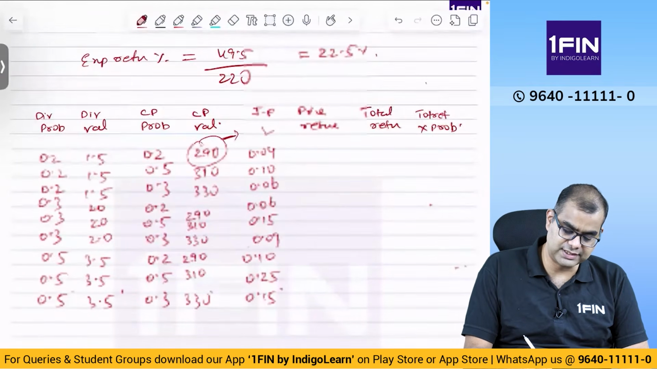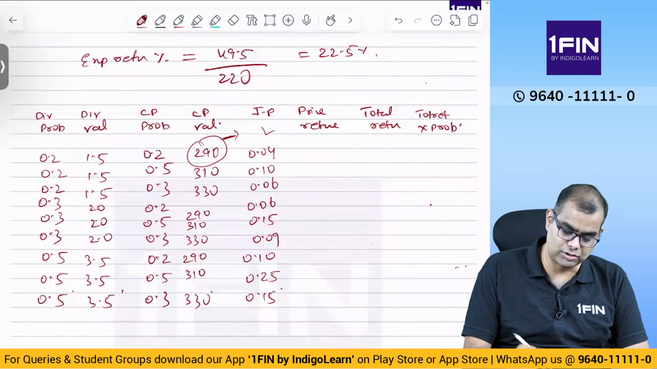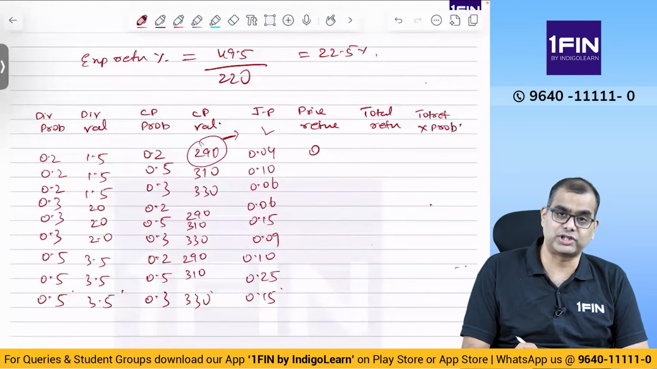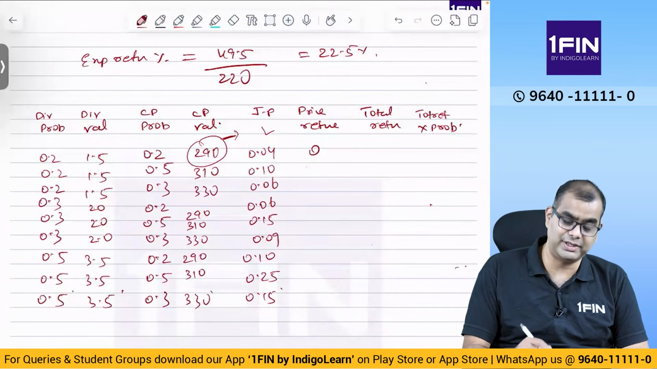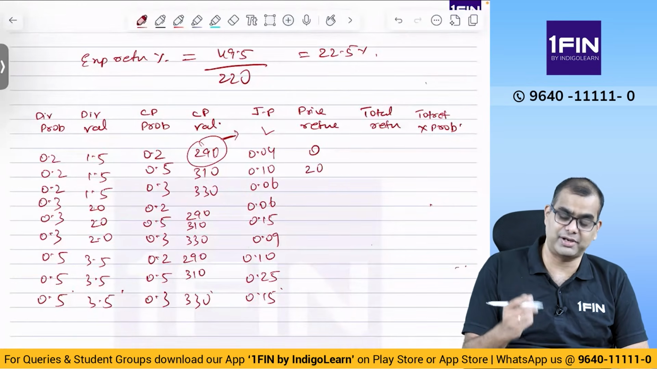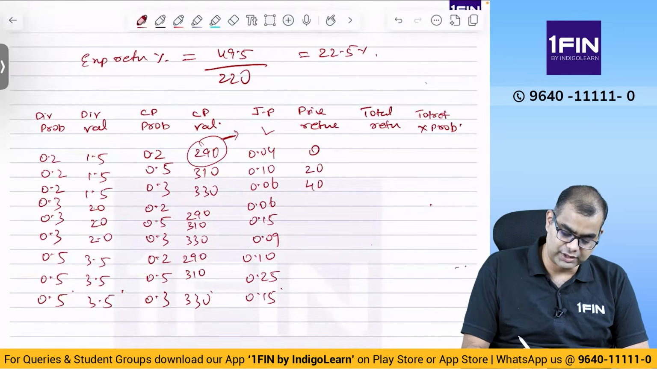So here the price return in the first case will be 0. But in the second case, it has gone up to 310. So what is the price return? Price return will be 310 minus 290, which is 20. Third case, 330 minus 290, which is 40. Right? So 0, 20, 40, 0, 20, 40.